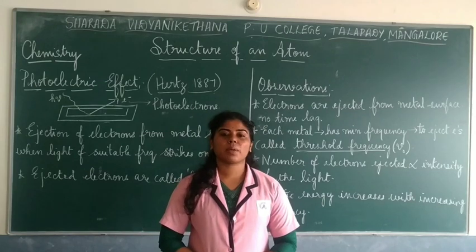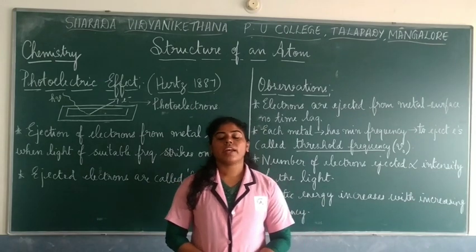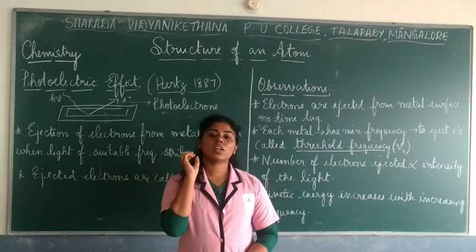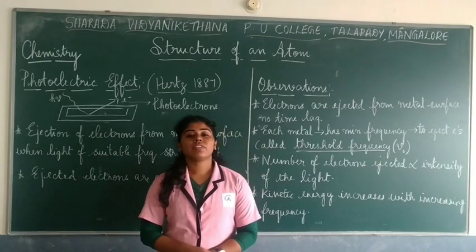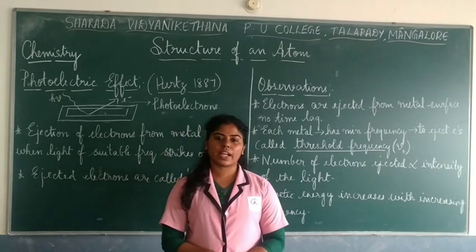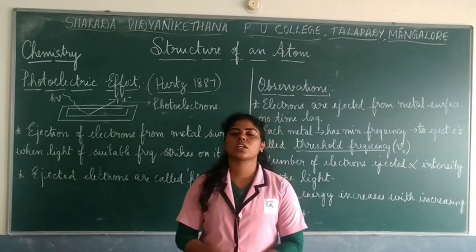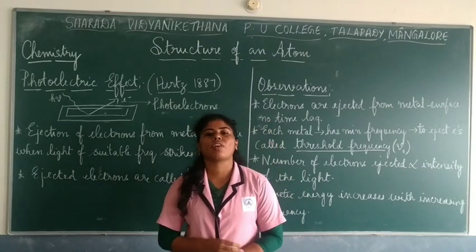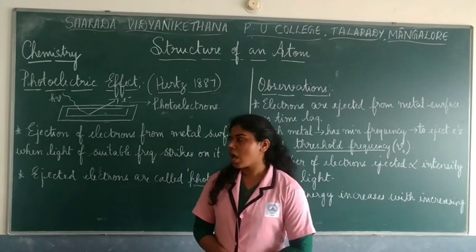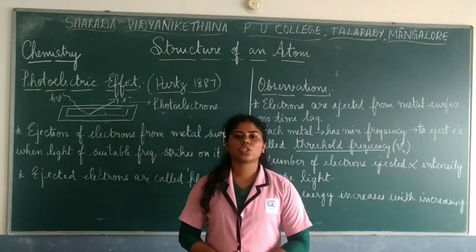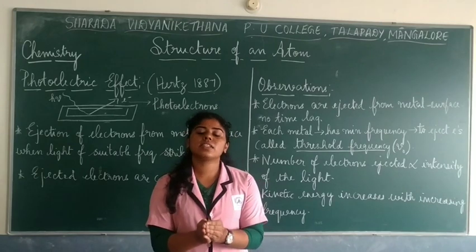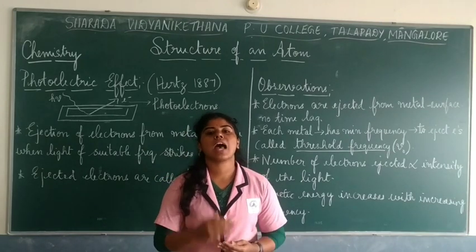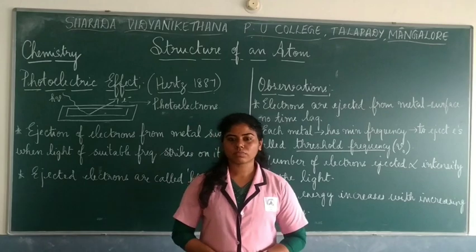We are dealing with the chapter Structure of an Atom, wherein we are in the topic about the development of the Bohr's atomic model. And we have been studying the dual nature of electromagnetic radiations, which was a concept in order for the development of this Bohr's atomic model. When we talk about this dual nature, it means that the electromagnetic radiation or the light consists of both wave nature as well as particle nature.